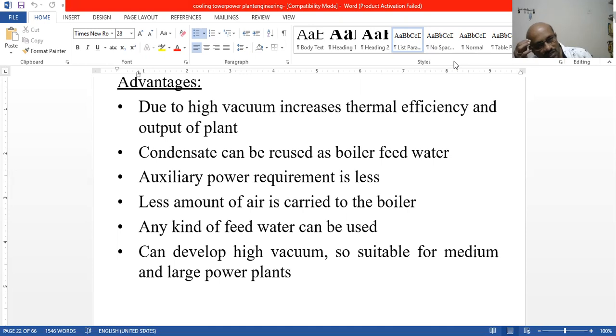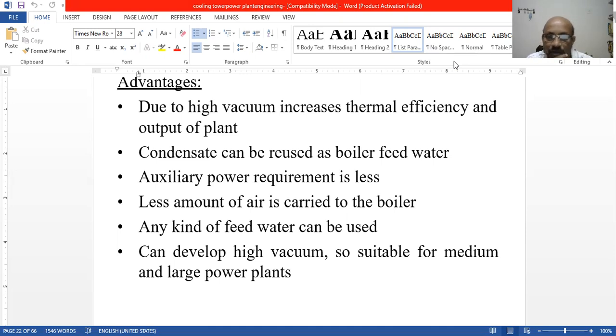Another one is that the auxiliary power requirement is less. Ordinarily, the auxiliary power requirement will be very low compared to other types of condensers. A lesser amount of air is carried to the boiler.